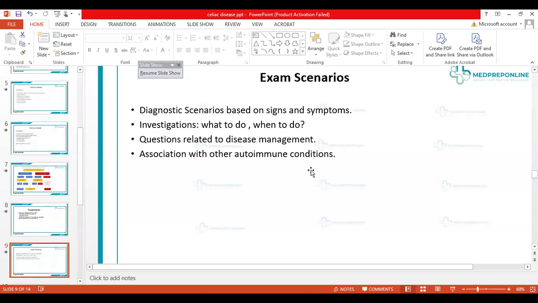And association. One of the questions I saw somewhere was about a child with type 1 diabetes mellitus who was on good control, the HbA1c was good, the sugar levels were good, and everything was going fine.